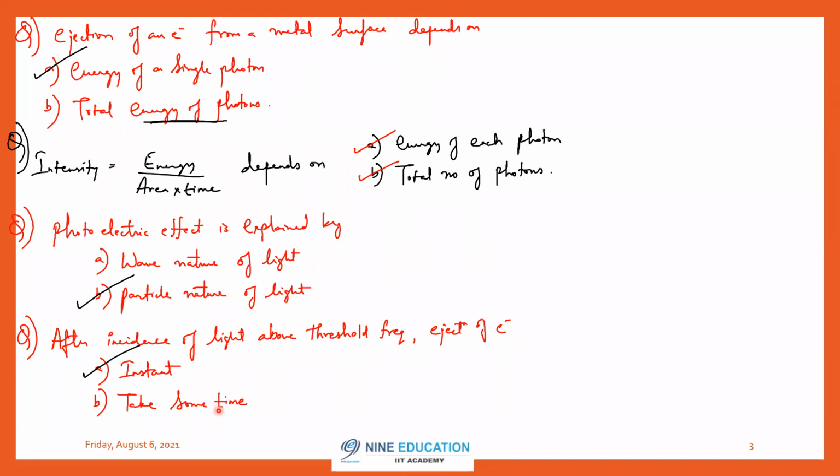If you think regarding wave nature of light, there will be some time lag for ejection of electrons, because in wave nature of light, no matter what the frequency is, if you increase the intensity, then electrons will be ejected. That time you keep on increasing the intensity and the electron will slowly keep absorbing the energy. According to the wave nature of light, the ejection of electrons should take some time, but that is not observed in practice. Ejection of electrons is instantaneous.